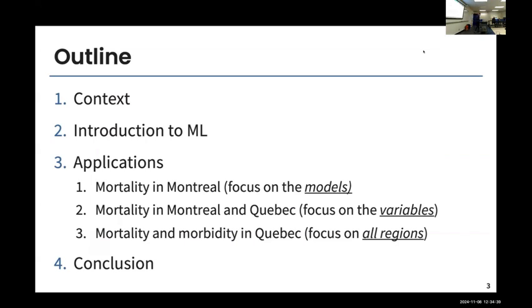And then we're going to show 3 different applications of using machine learning to predict heat-related mortality and morbidity. The first one is going to be on the model. The second application is going to be with a focus on the variables. And then the third application is going to have a focus on modeling mortality and morbidity in multiple regions simultaneously. And then we're going to conclude with the key messages of this presentation.